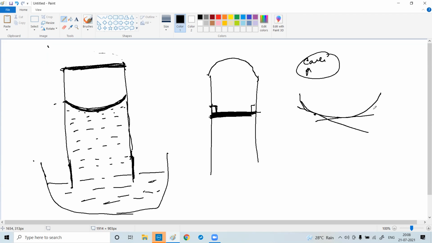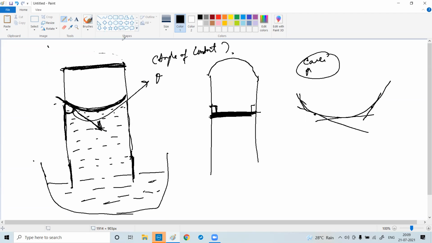So at this point, the tangent will be like this. The angle between the tangent and the surface, this is the glass surface, this angle is called theta. That is called the angle of contact.